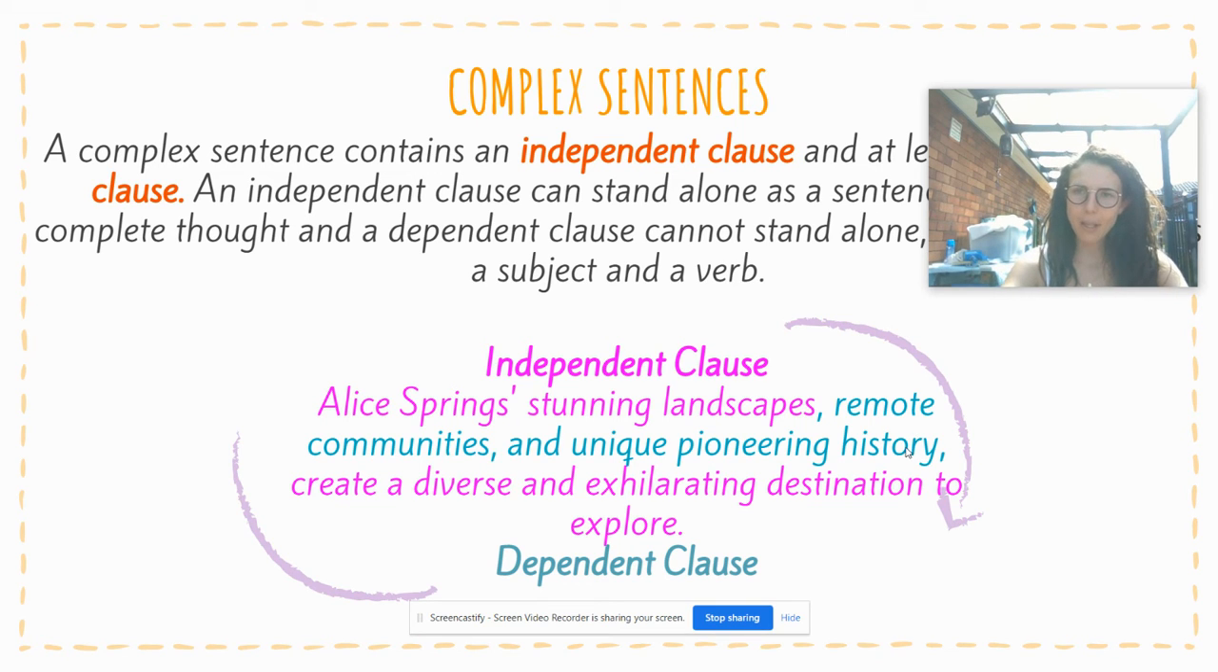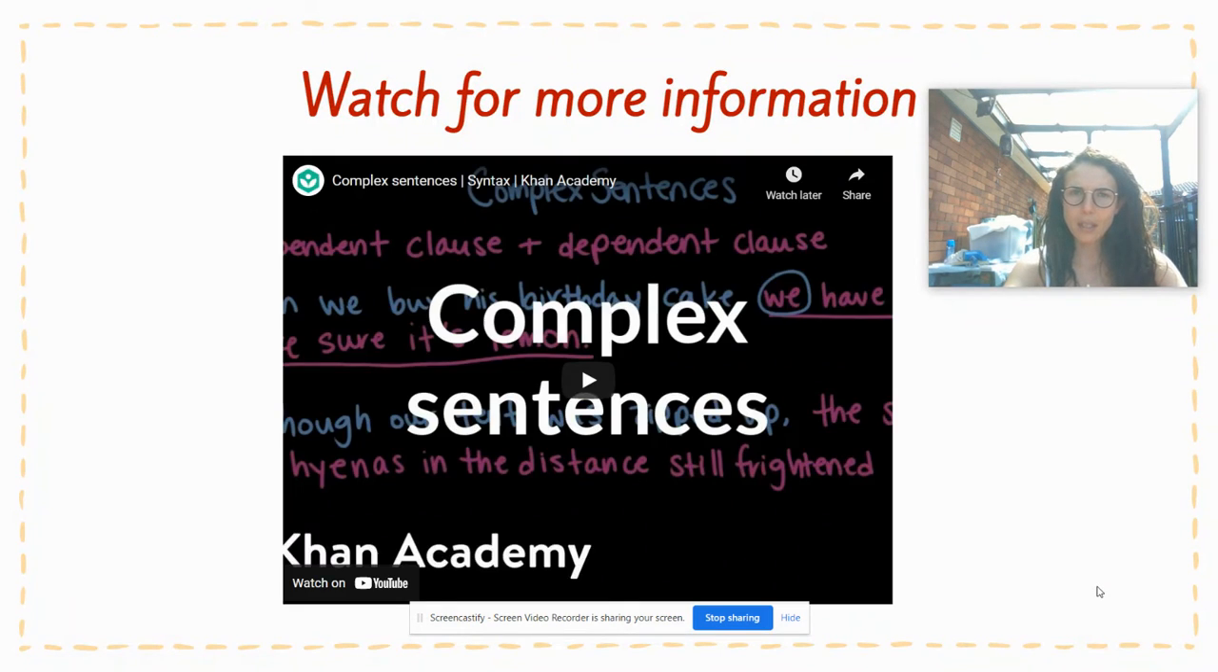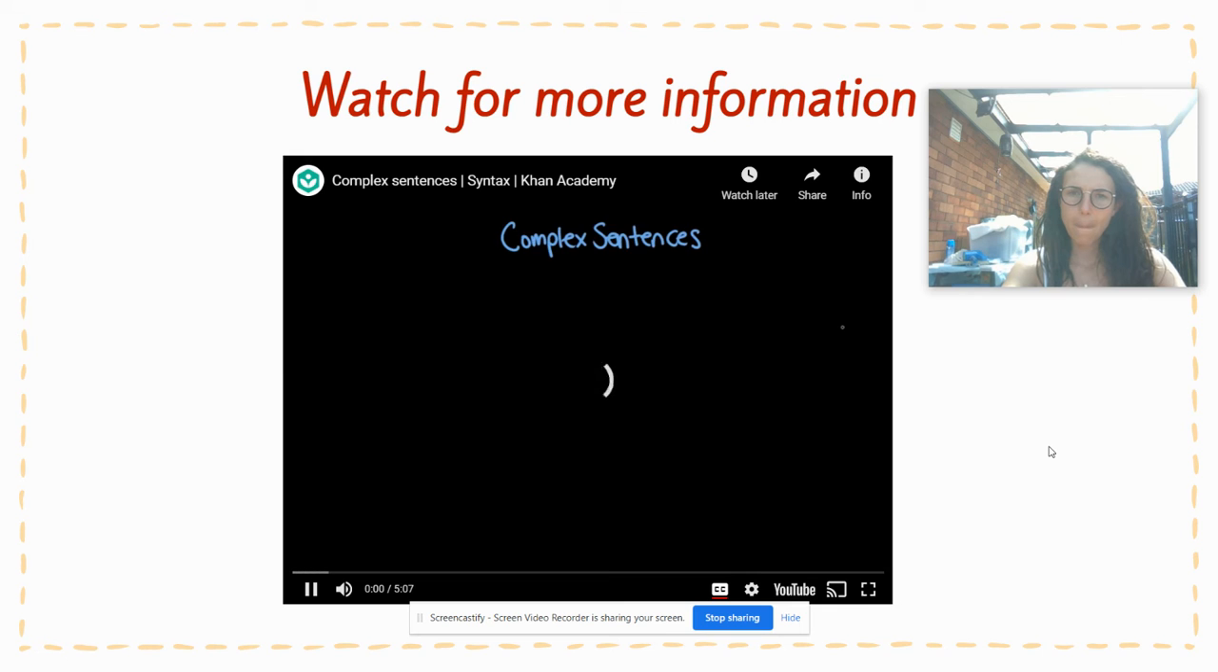This here is a dependent clause. This is extra information. Remote communities and unique pioneering history. Okay, so important history for our culture. Now I'm going to put it together. Alice Springs' stunning landscapes, remote communities, and unique pioneering history create a diverse and exhilarating destination to explore. What I want you to do is watch this clip here if you need some further information to clarify complex sentences.